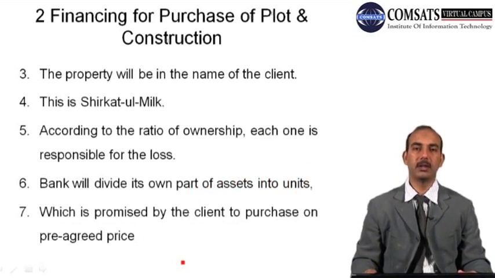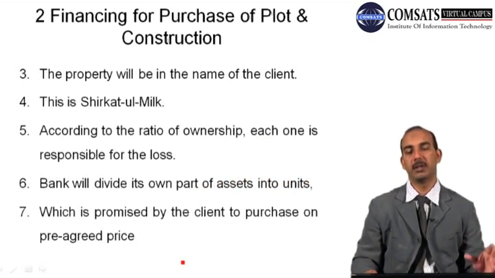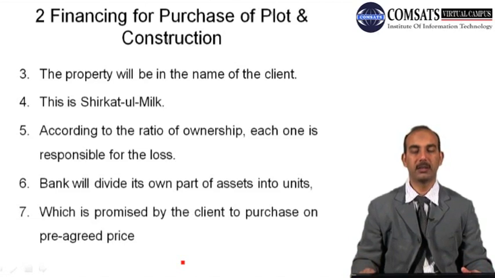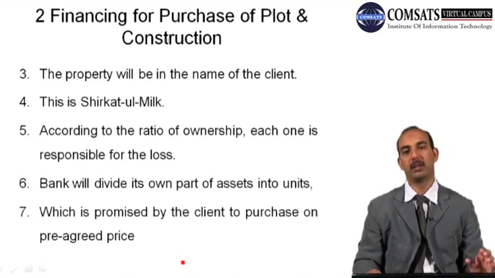And the property will be in the name of the client. As in this case of diminishing musharaka, property will always be in the name of the client. And this is a shirkatul milk. This is a case of joint ownership. According to the ratio of ownership, each one is responsible for the loss. So again, the losses will be shared according to the investment proportion, and the bank will divide its own part of the asset into units, and those units will be promised by the client to be purchased at a pre-agreed price.